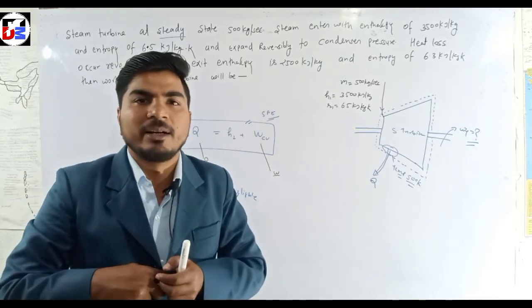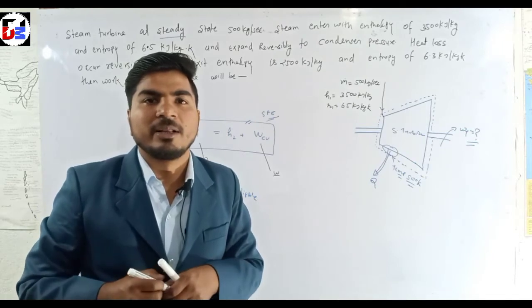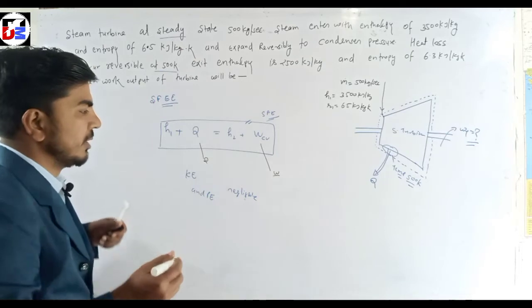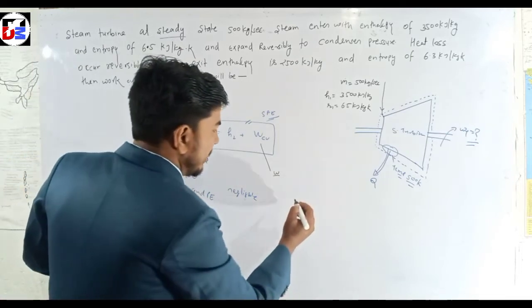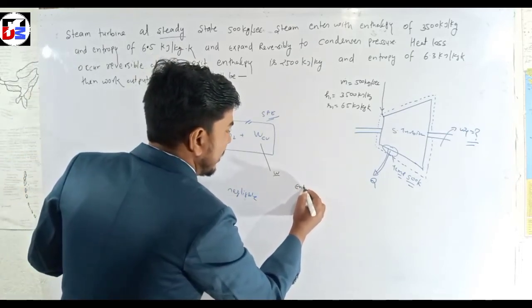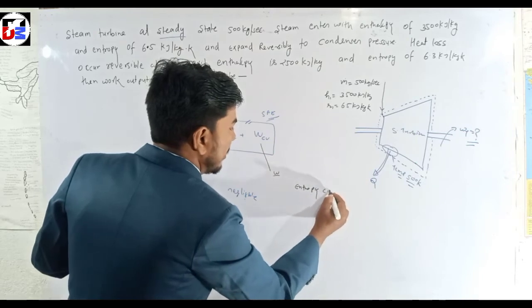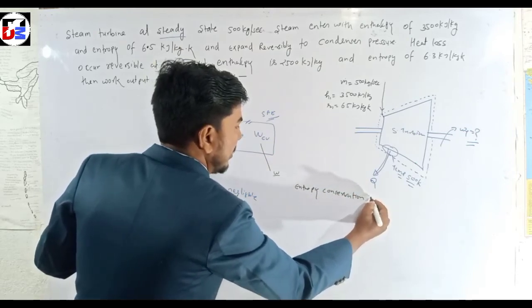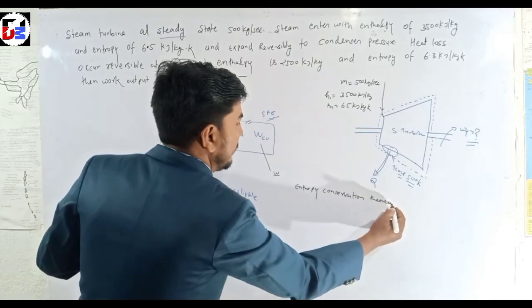We apply the entropy conservation theorem.